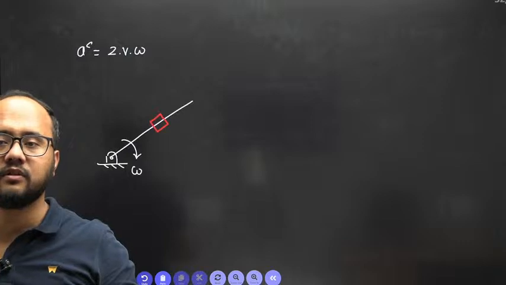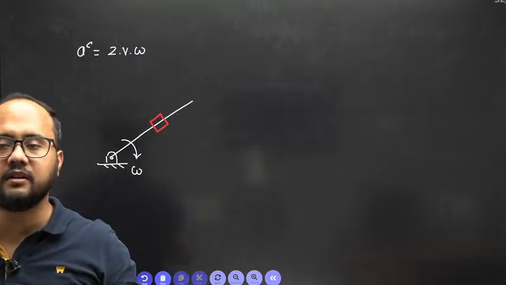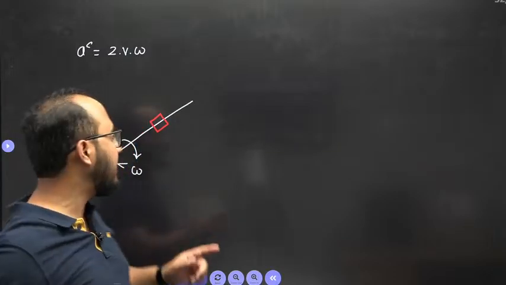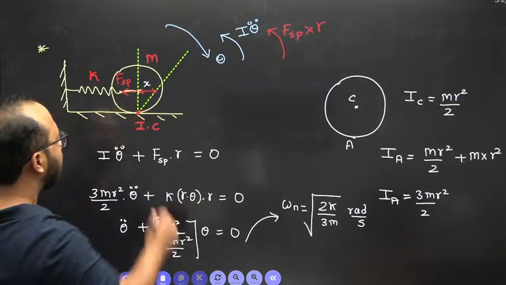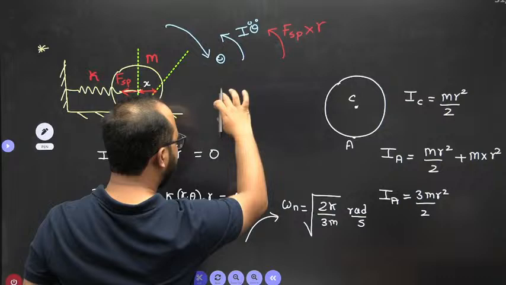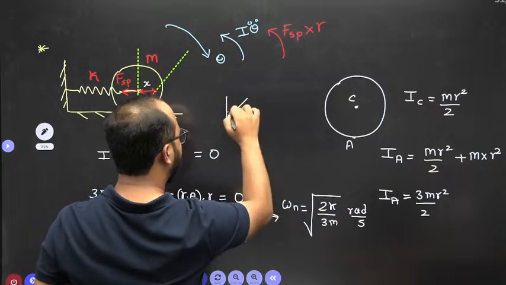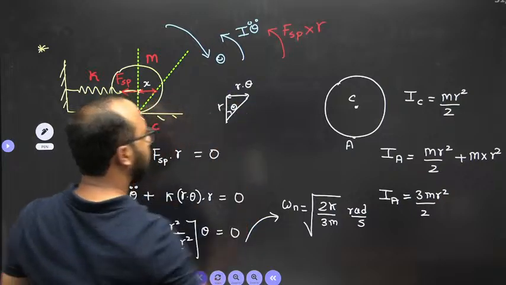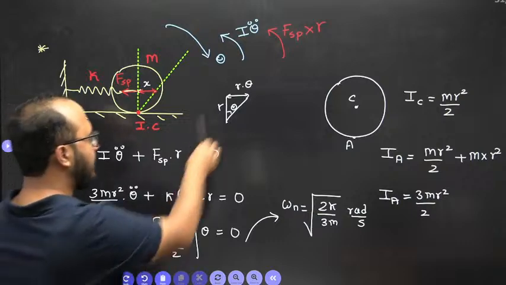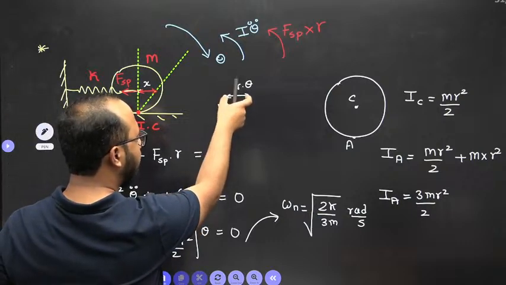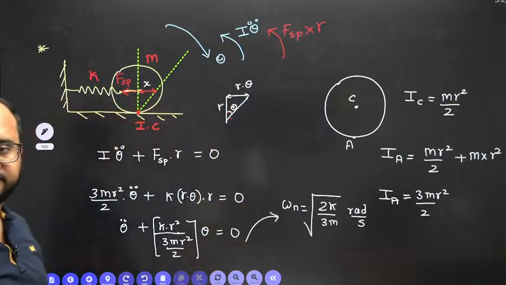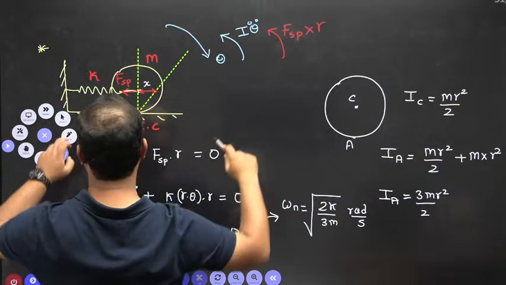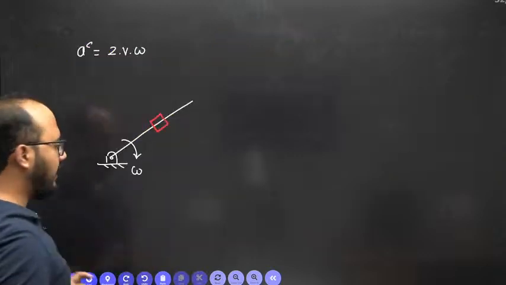In the energy method, half mv square. Yes, v equals r omega, r theta. Velocity equals r omega, and the displacement that we have is x. So see what happens. Initially it was like this. Now after that it has turned by this angle theta. So what will this distance be? It will be written as r theta. Initially it was like this, but it has turned by this theta. How much linear displacement will it have? R theta. The energy method also you can use, but comparatively Newton's second law method or D'Alembert principle is far easier and less time consuming.